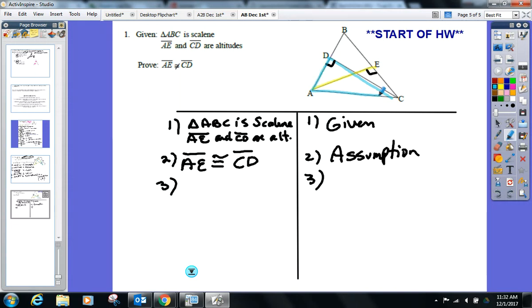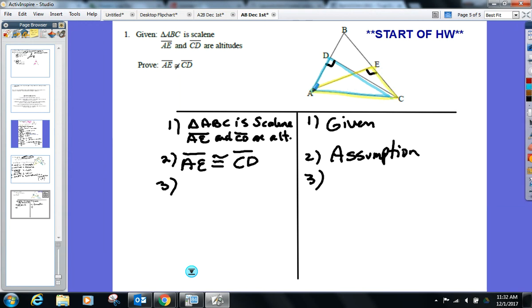ADC and... I haven't highlighted that one yet. That's going to be the second one. And AEC. Because take a look. You prove those triangles congruent, which we already have some info about. Those whole angles will be congruent and it'll be isosceles.